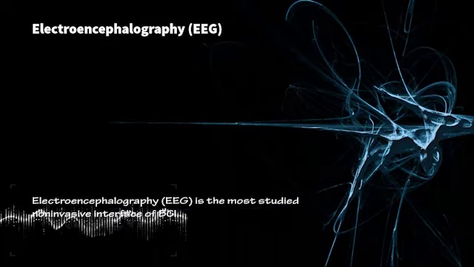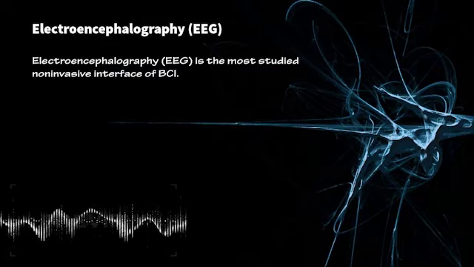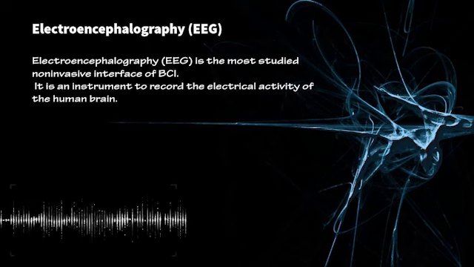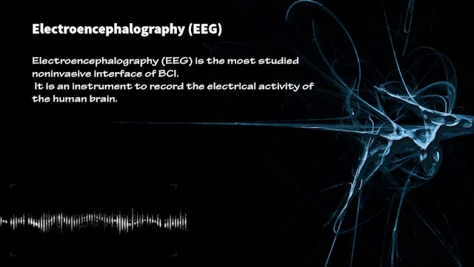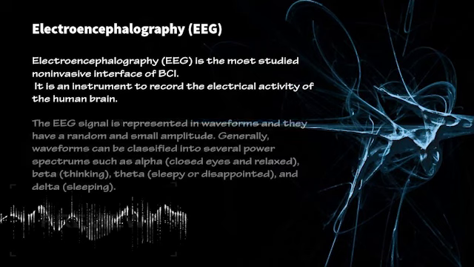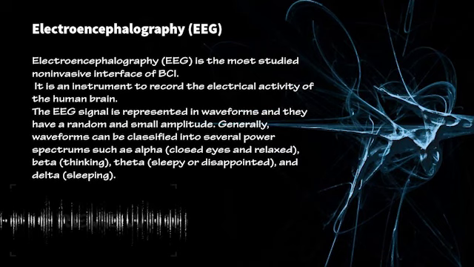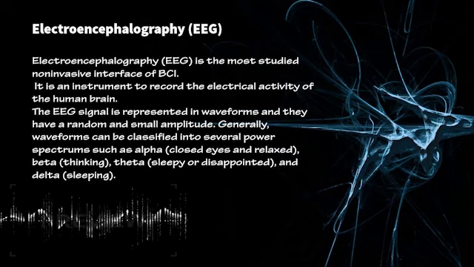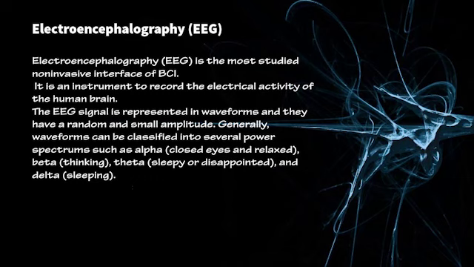EEG is the most studied non-invasive interface of BCI. It is an instrument to record the electrical activity of the human brain. The EEG signal is represented in waveform, and it has a random and small amplitude. Generally, the waveform can be classified into several power spectrums such as alpha, beta, theta, and delta. This definition is from the IOSR Journal of VLSI and Signal Processing.